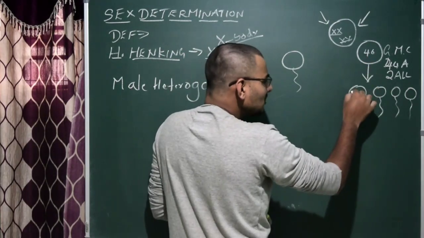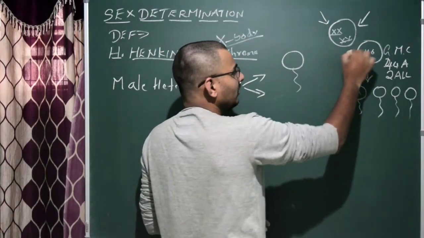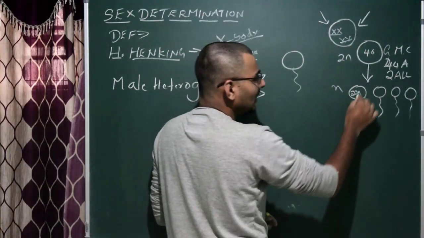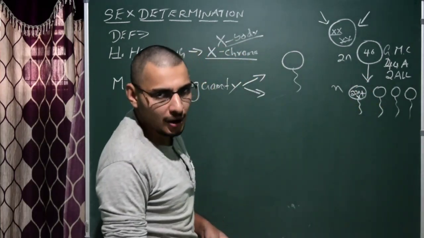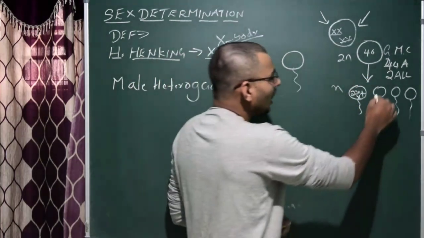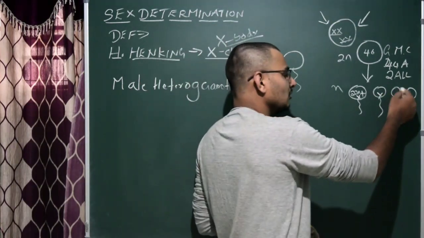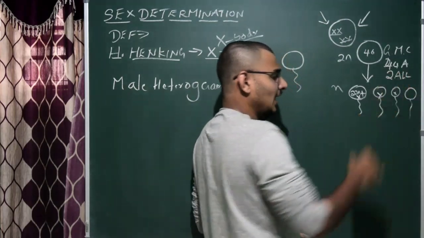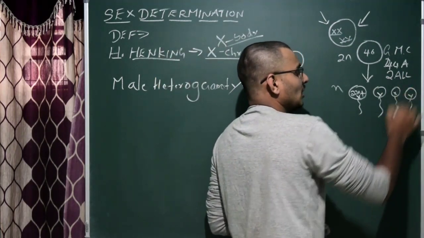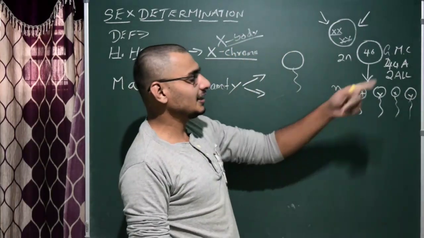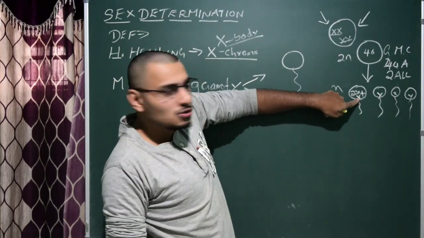So one sperm will contain 22 autosomes because it is haploid. This is 2n and now it is becoming n, and it will contain either an X chromosome or a Y chromosome as allosome. Let us go with X now. The other one will contain 22 autosomes and 1 Y chromosome. The third sperm will contain 22 autosomes and 1 X chromosome. The last one will contain a Y chromosome along with 22 autosomes. So 23 chromosomes in each sperm, but the allosomes may differ.